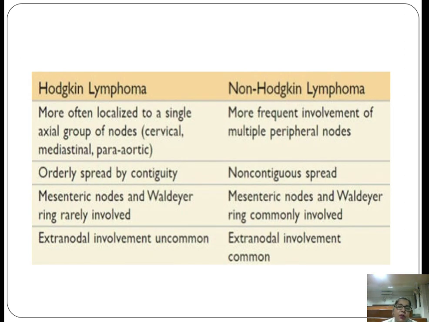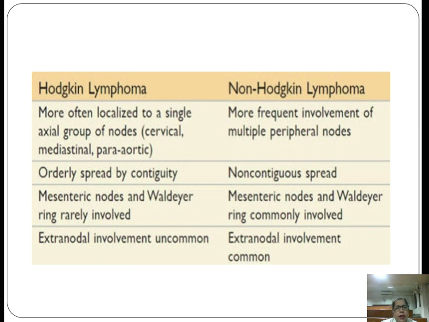Now at the end, I would like to discuss how you will differentiate. If anyone asks you the difference between the Hodgkin lymphomas and the non-Hodgkin lymphomas, after going through all the different subtypes and the clinical features, now you must have understood that Hodgkin lymphomas are often localized to a single axial group of nodes, that is cervical, mediastinal or para-aortic, whereas in the non-Hodgkin lymphoma multiple peripheral nodes are involved and they are non-contiguous spread, whereas in the Hodgkin lymphomas they spread orderly by contiguity.